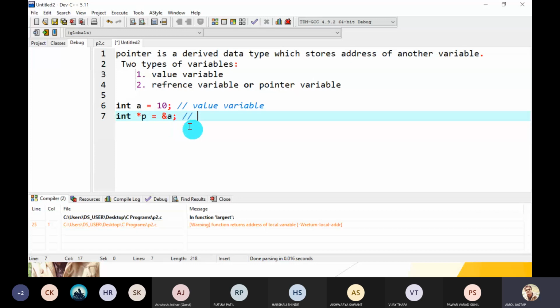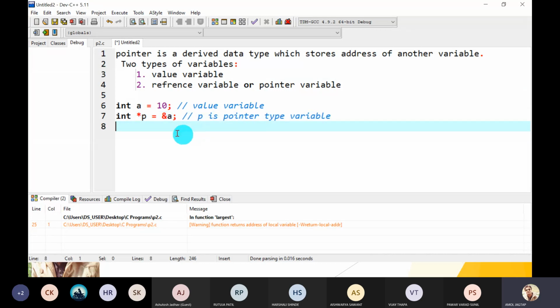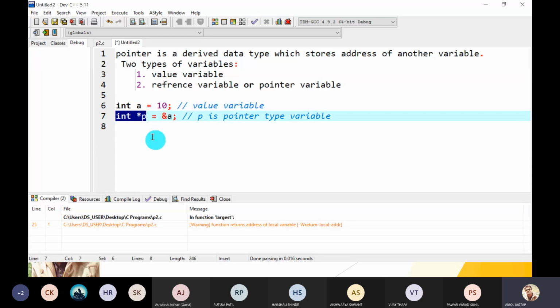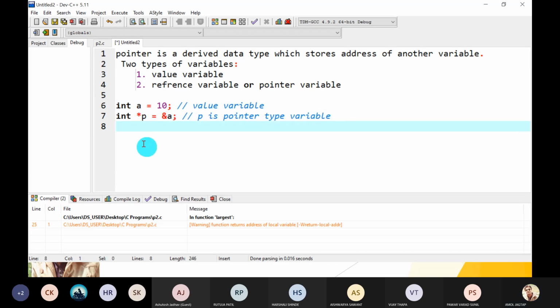Now p is a pointer type variable. So, understood the difference between value variable and pointer variable? Pointer variables are also called reference variables. Okay, guys, give the response. Yes, sir. Okay. So let's move to the next part.